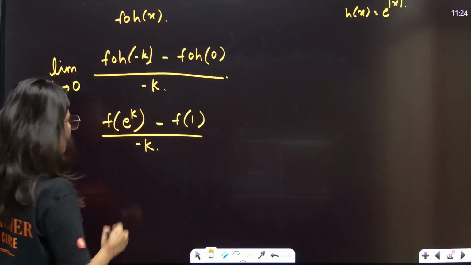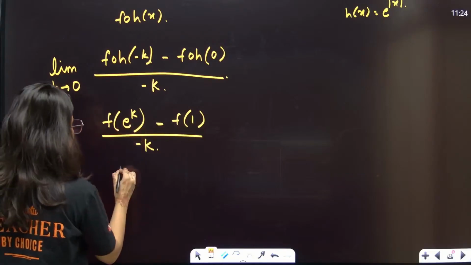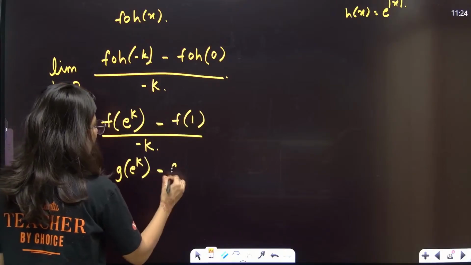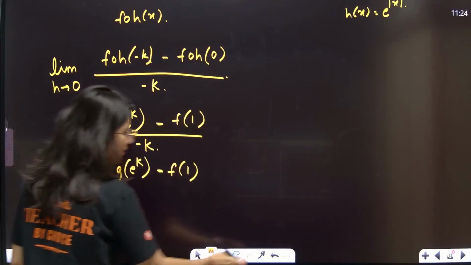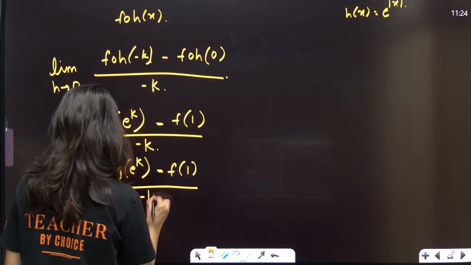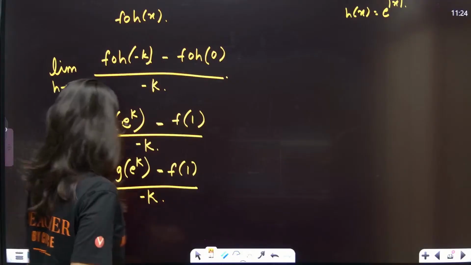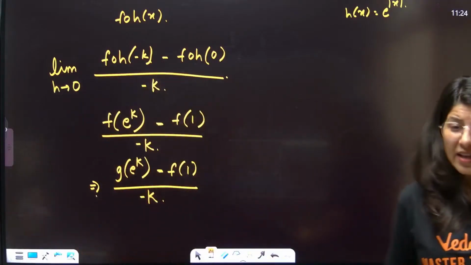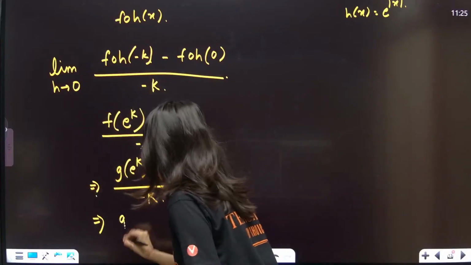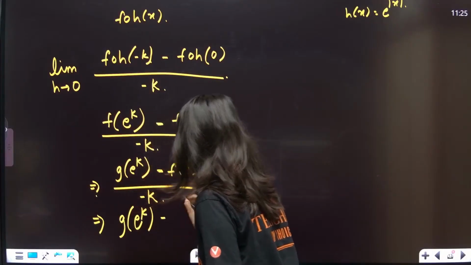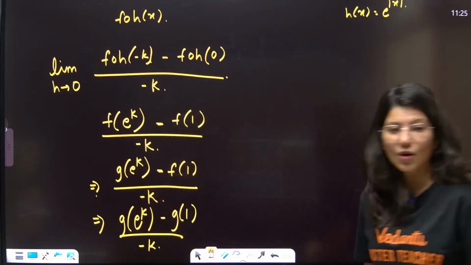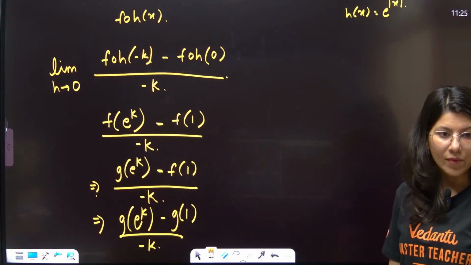Now f of e power k is a positive quantity, so this is g of e power k minus f of 1. F of 1 is nothing but g of 1 only. So this is g of e power k minus g of 1, upon minus k. This is your LHD.